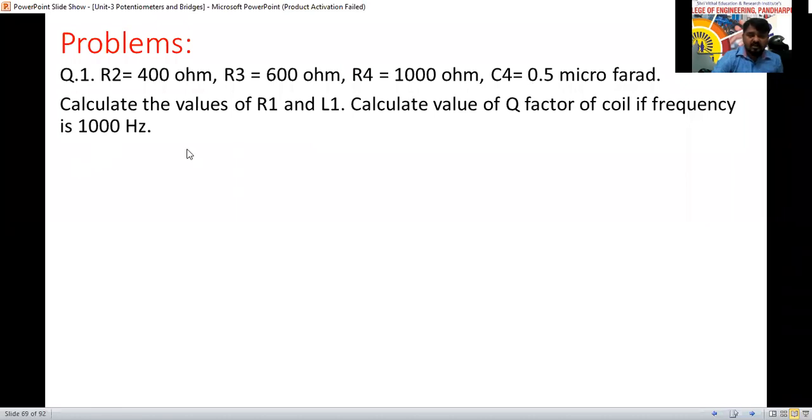You substitute, write the given data, then write the formulas, whatever I have displayed in the previous slide. The formula you have to write down. Substitute the value of R2, R3, R4 and calculate R1. Substitute the value of R2, R3 and C4, calculate the value of L1. And substitute this R1 and L1 value with omega equal to 2 pi f. In the place of f, you substitute 1000 hertz, and you will calculate the quality factor here.